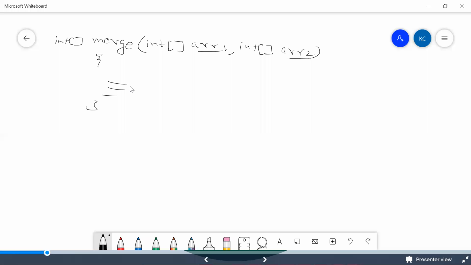For example, let's say I take an example something like this. ARR1 is equal to, let's say, 1, 2, right? I'm saying only 2, and let's say ARR2 is equal to 3 and 4, right? So when I write something like this, my result, for example, is an array. Okay, result is an array. So maybe I'm not trying to do this.